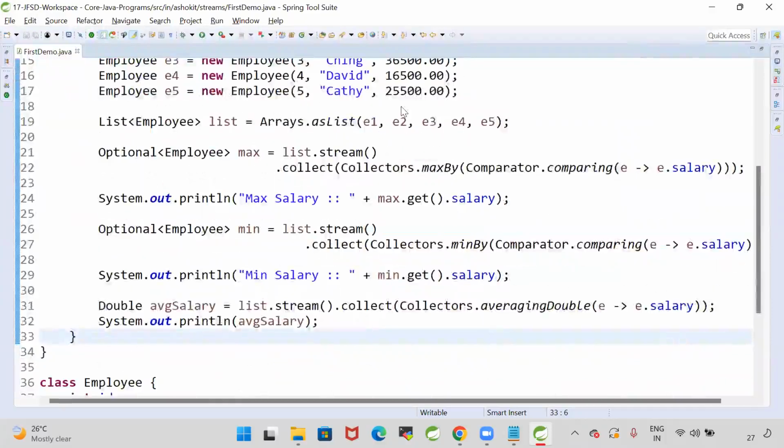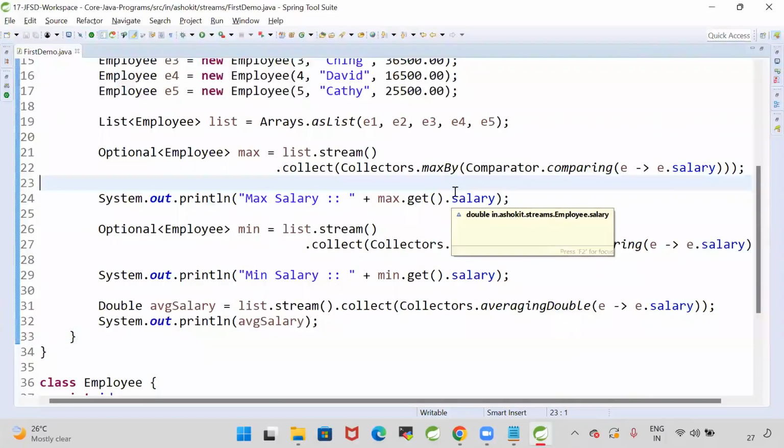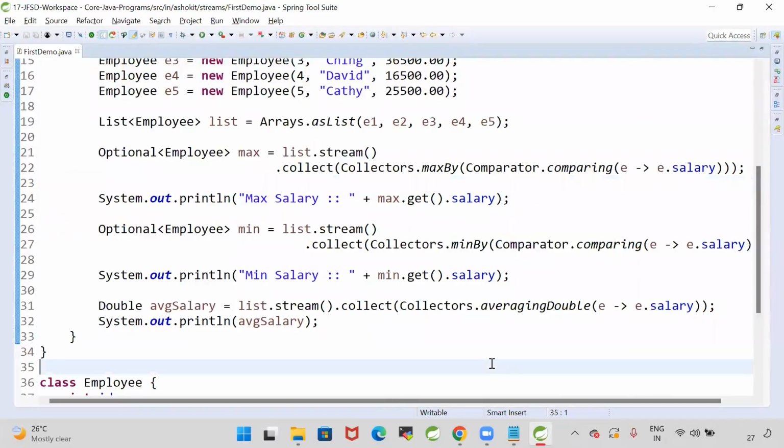This is also a very frequently asked interview question in many interviews on the Java 8 features. I will give you a list of products. Can you sort the products? Or can you get the product which has the highest cost? Can you get the product which has the lowest cost? Can you tell me what the average price of the product is in this data? Like this.